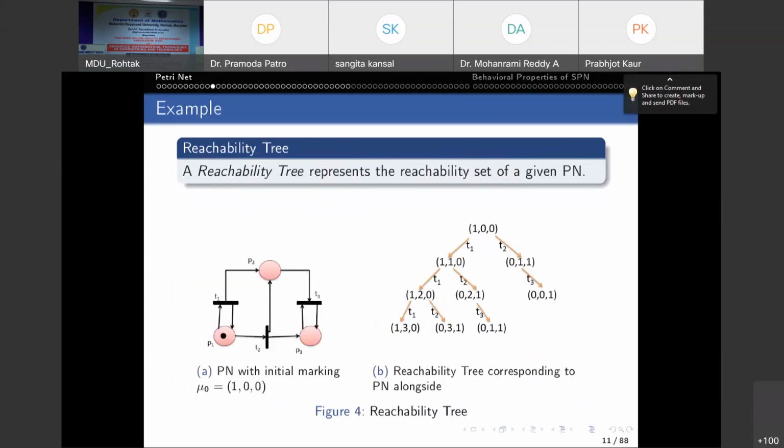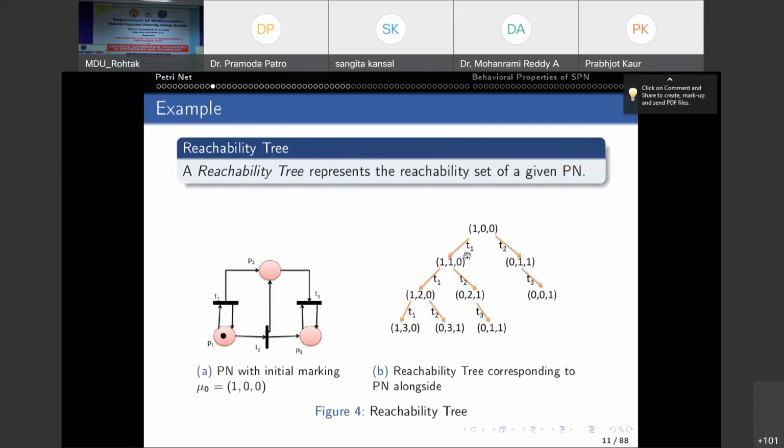Now, this is the reachability tree. The reachability tree represents the reachability set of a given PetriNet. Suppose you have this PetriNet. The initial marking is P1 has one token, P2 and P3 have no token, so it will be 1, 0, 0. Now, by the enabling rule, T1 and T2 are both enabled because both have an input place P1, which has at least one token, and the number of arcs from P1 to T1 and P1 to T2 is also 1. So T1 and T2 are both enabled.